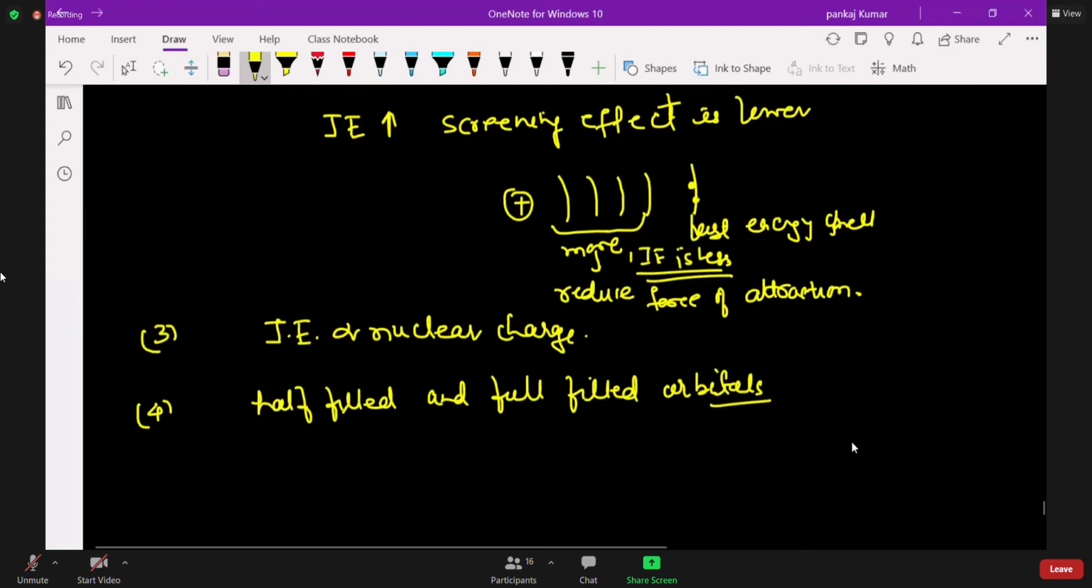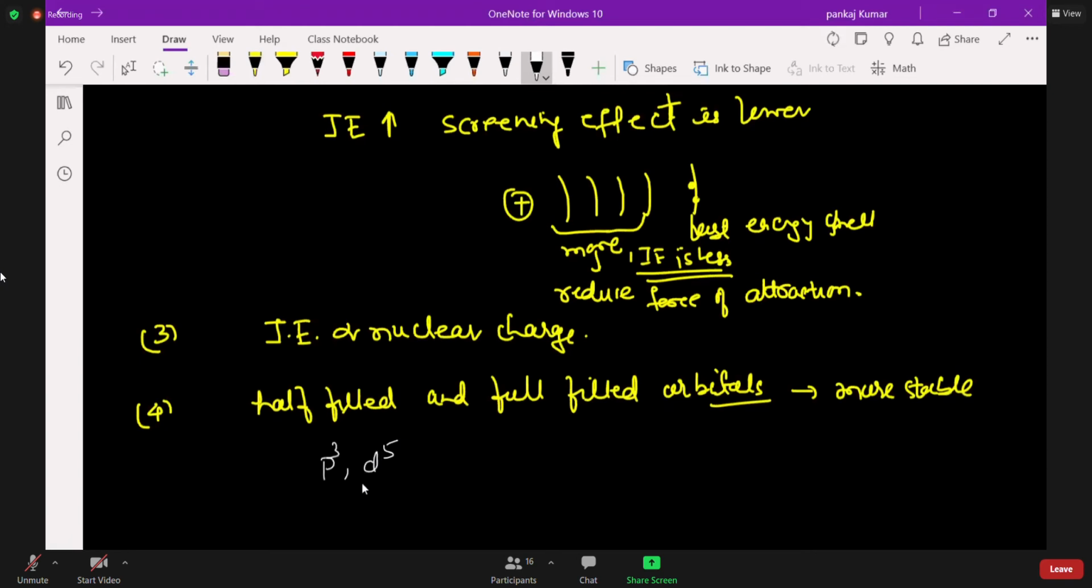So half-filled and fully filled orbitals are more stable, right? These orbitals are normally more stable. For example, suppose we take P3 or D5, which are half filled, while fully filled would be either P6 or D10. So they are the fully filled orbitals, and they are more stable.